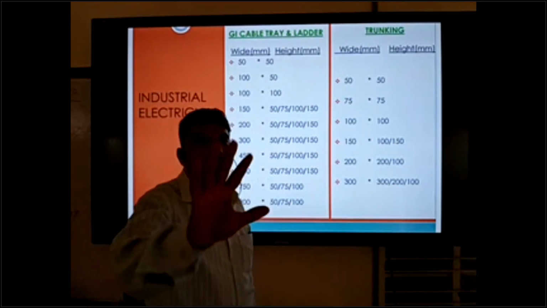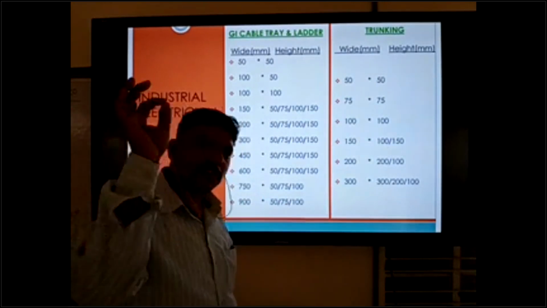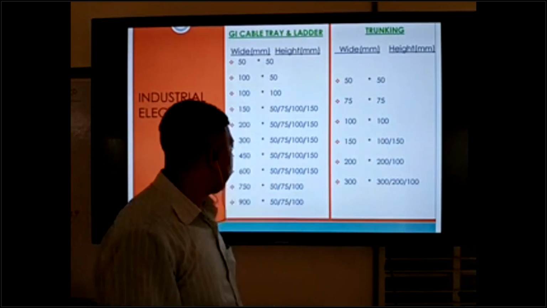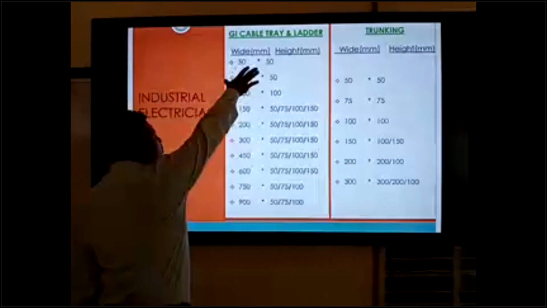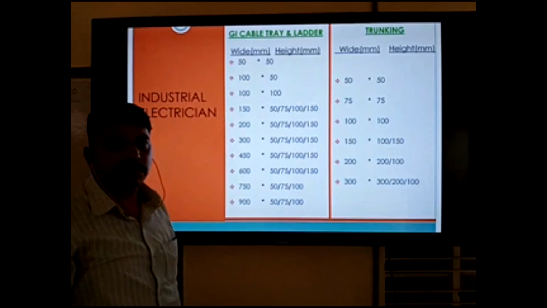This is not mentioned here. 1% means very low, so there is no need. Maximum, you can find these types of sizes in projects.